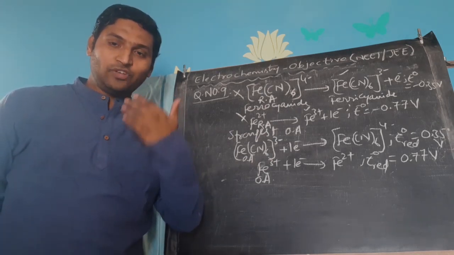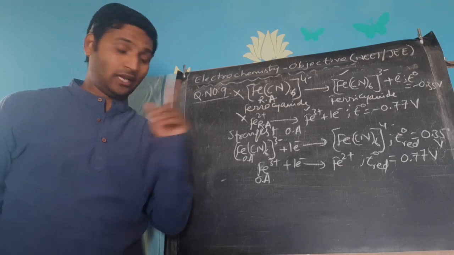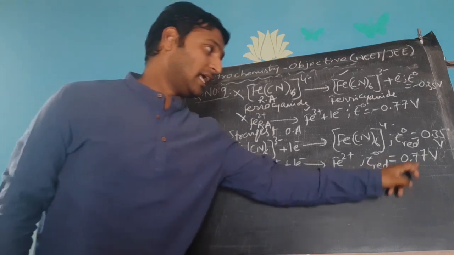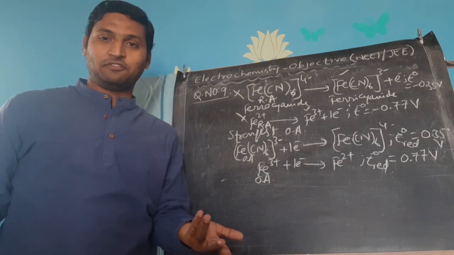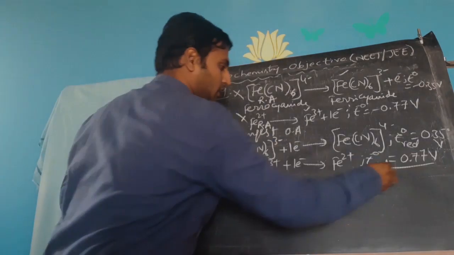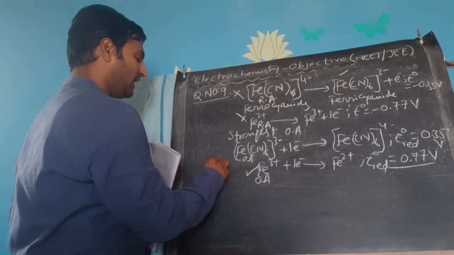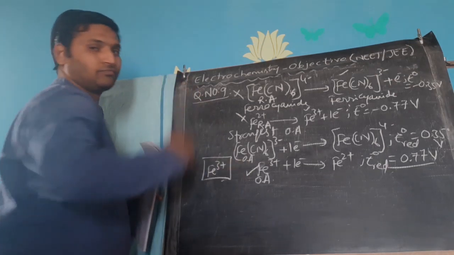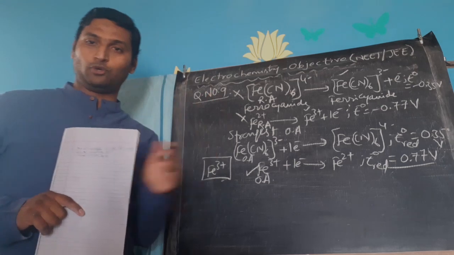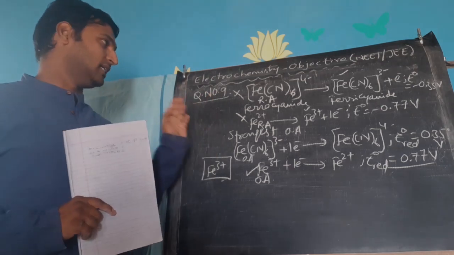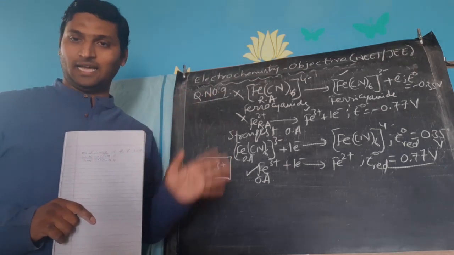And how do we know it? The more the electrode potential value, the more the capacity for reduction. Who is more readily undergoing reduction? Ferric. That's why ferric is the strongest oxidizing agent among the 4. Okay, that is question number 9.